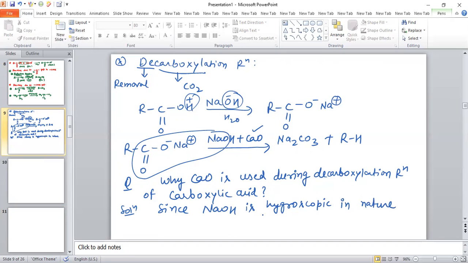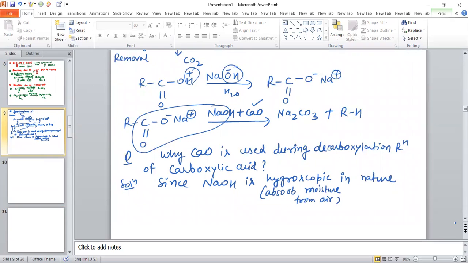What is hygroscopic? Hygroscopic means absorbing moisture from air. So this NaOH absorbs moisture from air, and calcium oxide is used as a dehydrating agent.